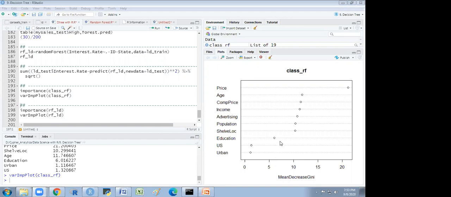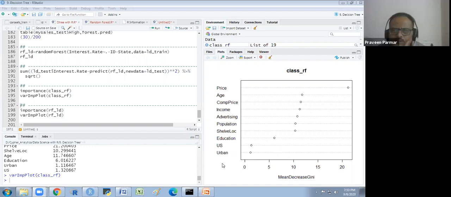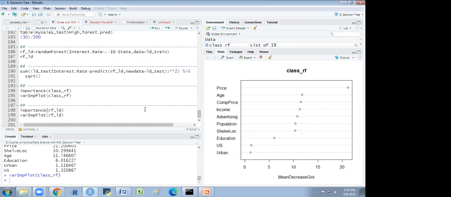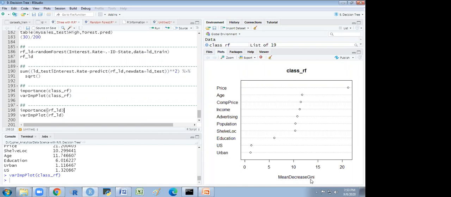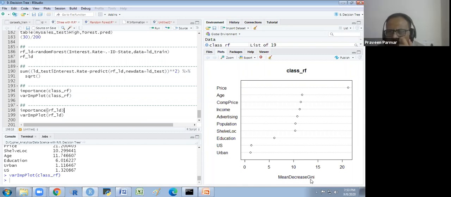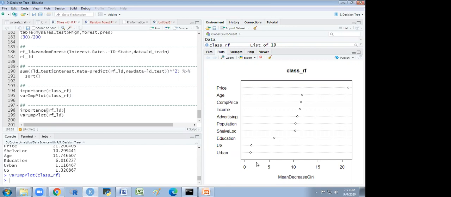Can you explain what mean decrease Gini means? I have explained this with the random forest based on the Gini index. And in the decision tree, we have seen it based on the deviance. So for the mean decrease in Gini index, as these variables are included, the Gini index is decreasing. The lesser the Gini, the better it is.